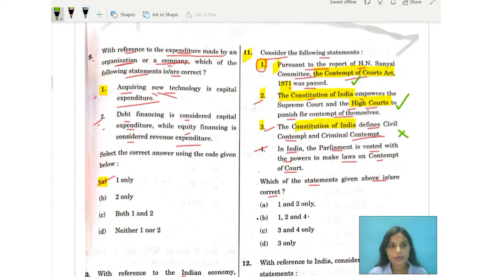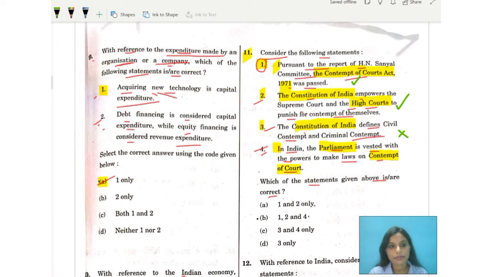Moving over to the next statement, number 4. This says in India, the parliament is vested with the powers to make laws on contempt of court. Yes, this is correct. In India, it is the parliament only that has the power to legislate on contempt of court.